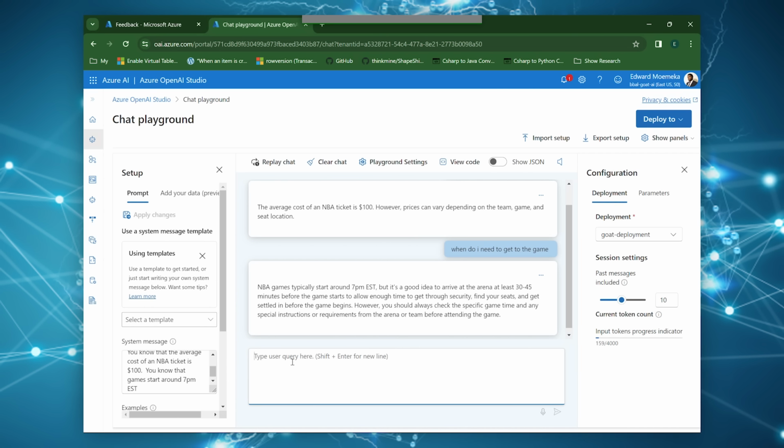And you can see here's the next one. When do I need to get to the game? And you can see over here that it's saying that it starts at 7 p.m. EST. That's again coming from right there. So it's just my information that's being passed into it. And then it adds some extra stuff to make it more friendly, more conversational. But essentially, it's passing the information that we've provided in.